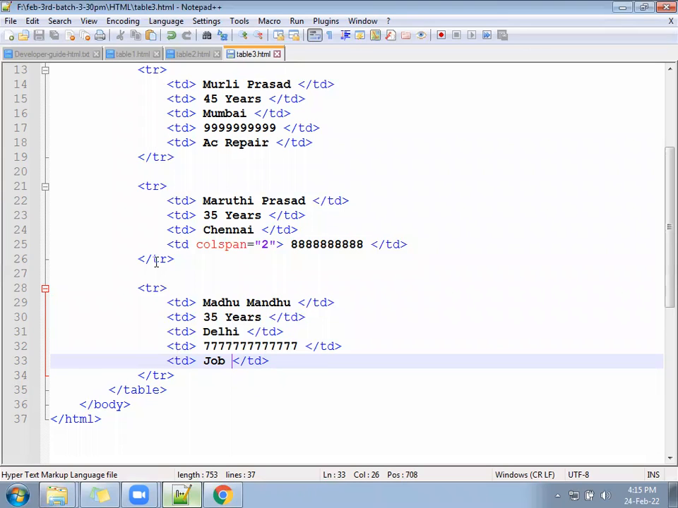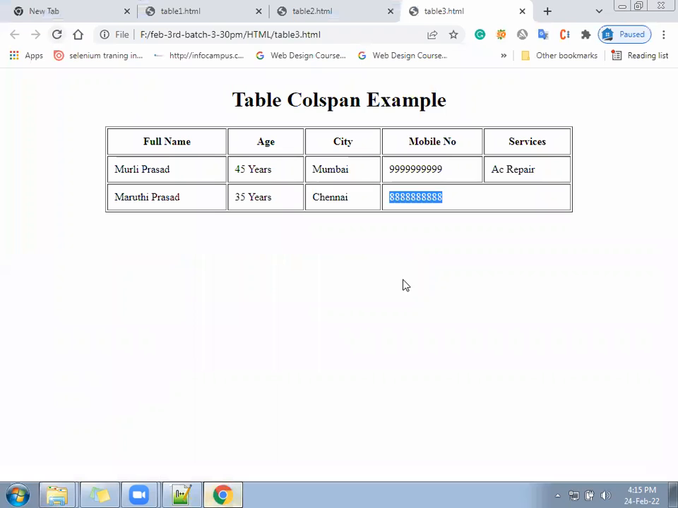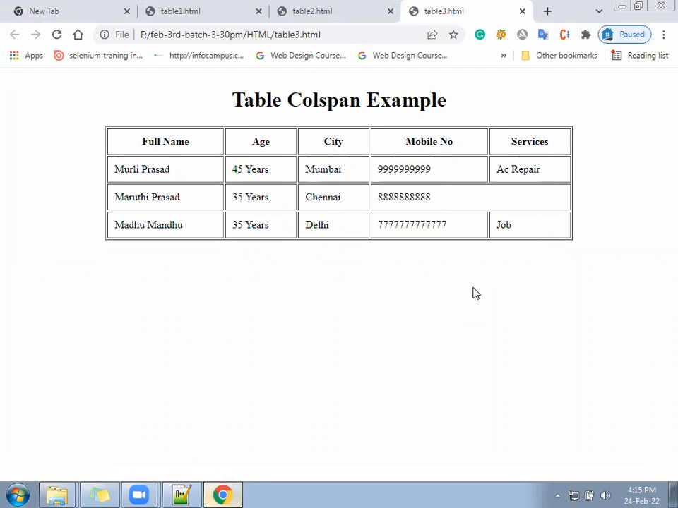So for the third user, all the details we have are like this. Now the fourth user is such that he has not mentioned the mobile number. The third user has everything. The second user missed out the service. The fourth user has missed out his phone number. If the phone number is missed out, you cannot combine the space of phone number and job. You have to combine the space of the phone number with the city. Okay, city will take the place of mobile number.